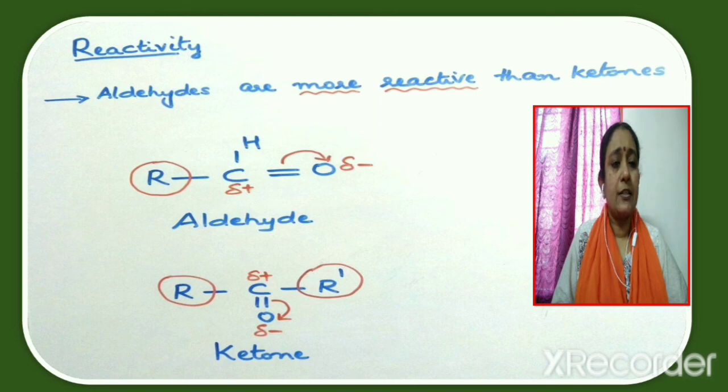Now consider the other reason, that is steric reason. In an aldehyde, around the carbonyl carbon, only one alkyl group is present, whereas in a ketone, around the carbonyl carbon, two bulky alkyl groups are present. So steric hindrance will be more in the case of a ketone. So nucleophile will find it very difficult to attack the carbonyl carbon in a ketone. Therefore, ketones are less reactive than aldehydes, or we can say that aldehydes are more reactive than ketones.